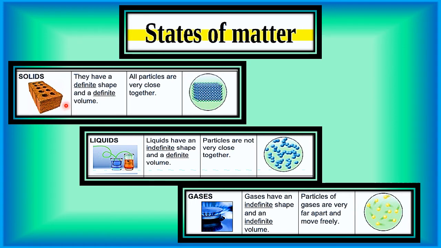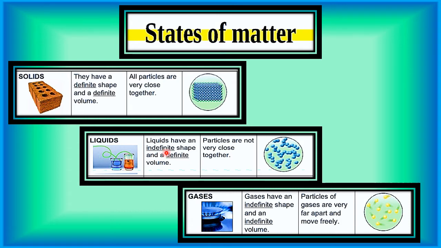So let's see. Solids have a definite shape and definite volume. Why? Because all particles are very closely together. All molecules are tightly packed. They don't have space to move. That is why they have a fixed shape and fixed volume. Is it clear, children? And that is the reason we can hold solids in our hands.